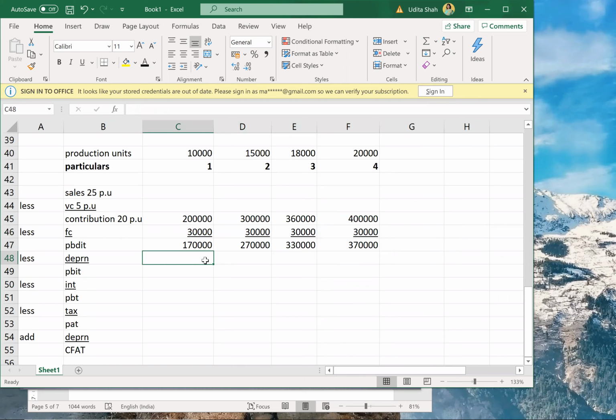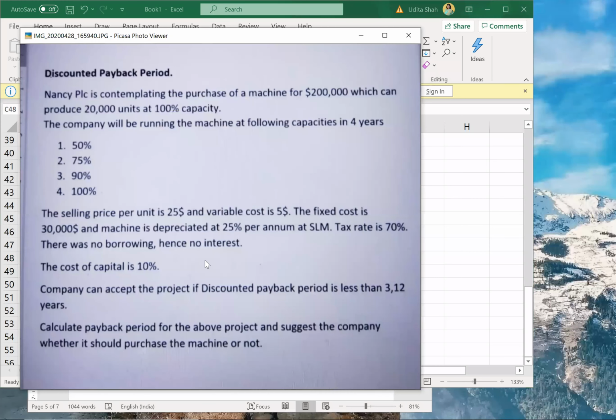See if all of you have got PBDIT. Now depreciation. Machine is depreciated at 25%, and what is the machine cost? It is given in the first line, 200,000.